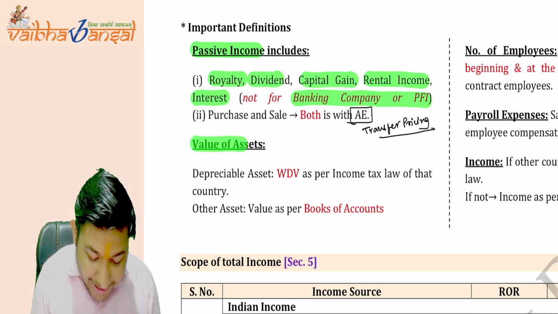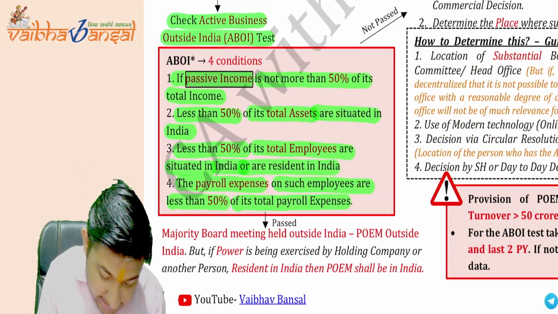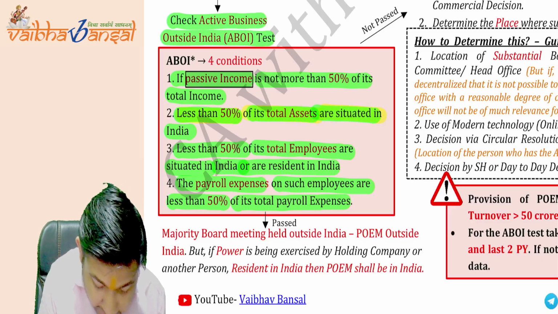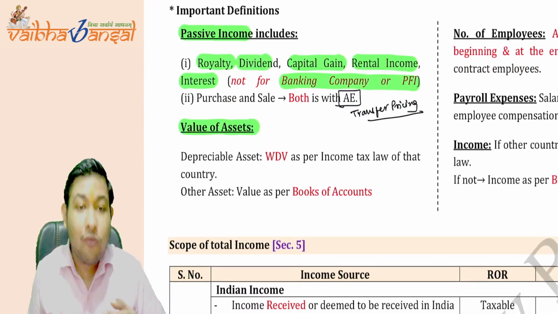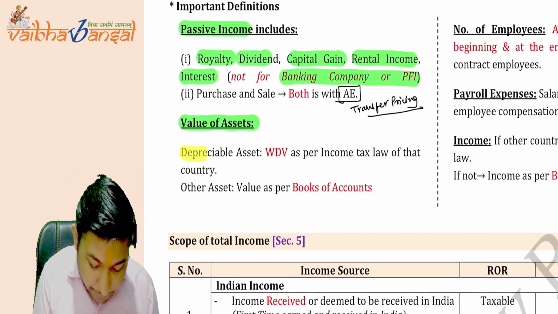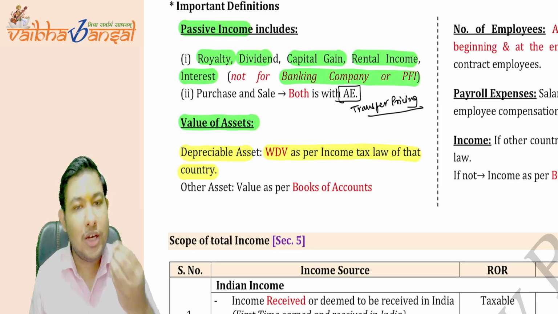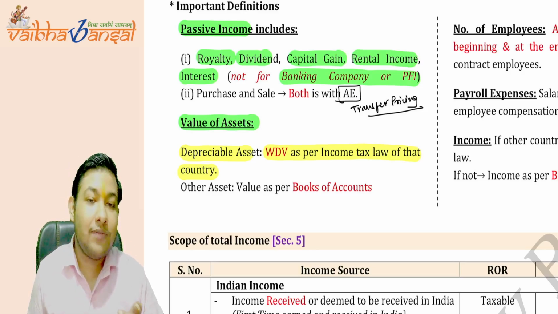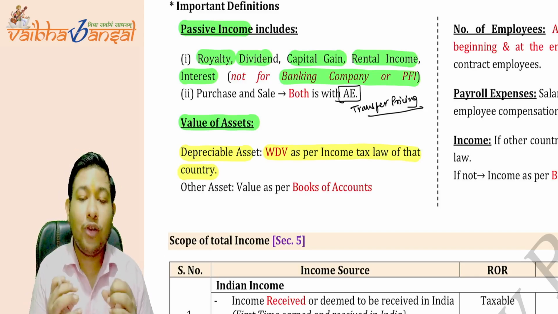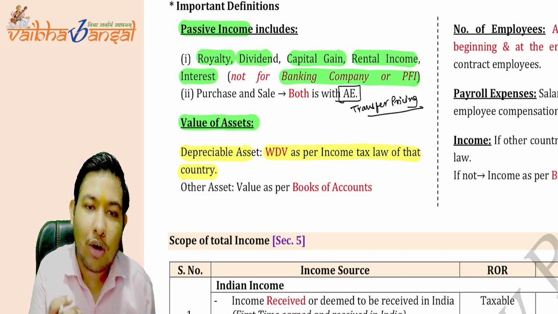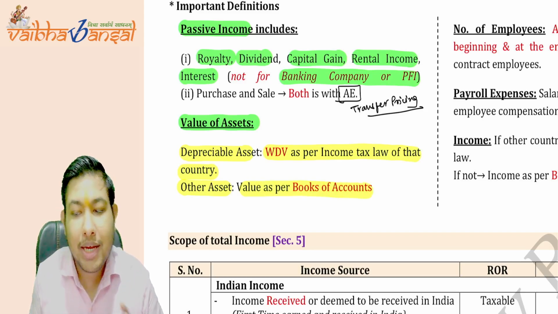Now, what is the value of assets? Here it comes that less than 50% of its total assets are situated in India. So we have to calculate the value of the assets. For a depreciable asset, the WDV as per the income tax law of that country will be the value of that asset. But for any other asset which is not a depreciable asset, like land, the value as per the books of accounts is to be treated. Is this clear? For other assets, the value as per the books of accounts shall be treated.